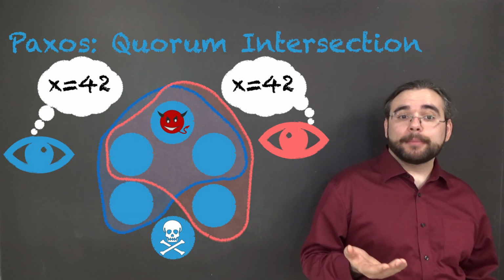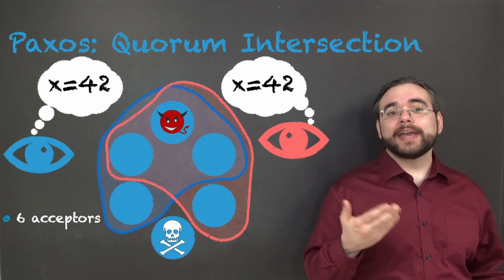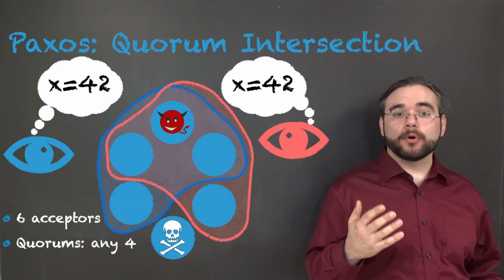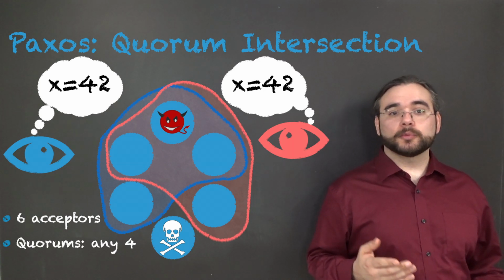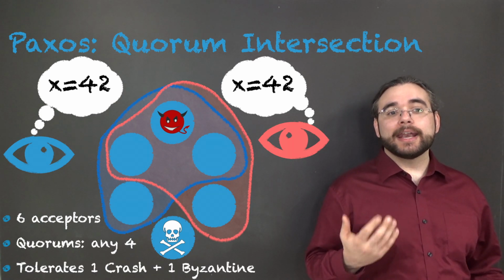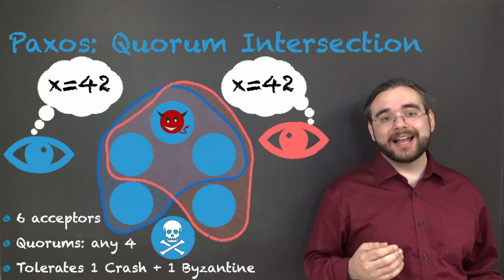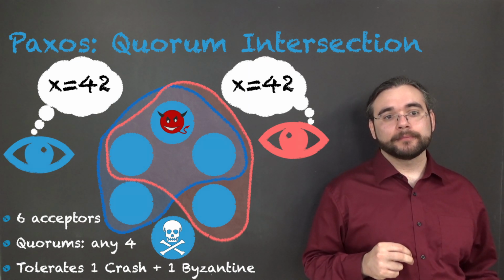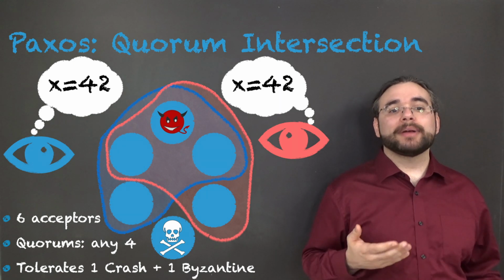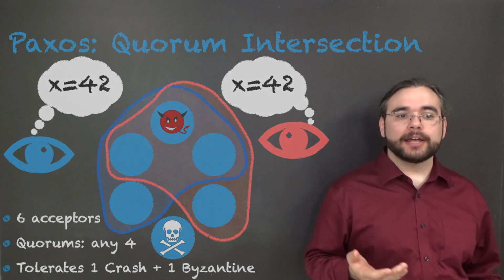Now, it so happens that with 6 acceptors, you can make a Paxos where any 4 are a quorum. And this Paxos will tolerate 1 Byzantine and an additional crash failure, but not 2 Byzantine failures. So this quorum-based definition is already a little bit heterogeneous.